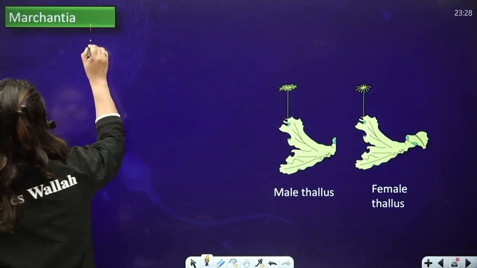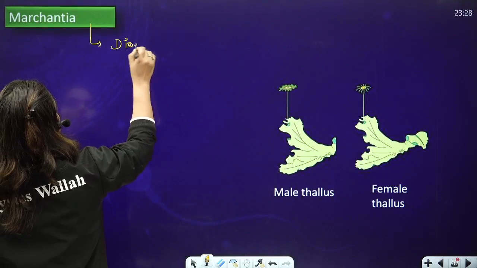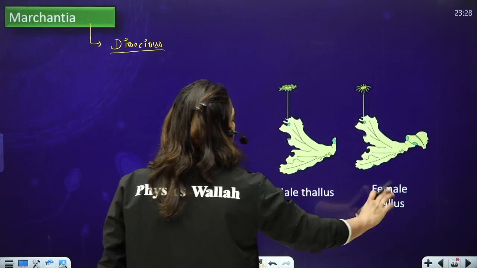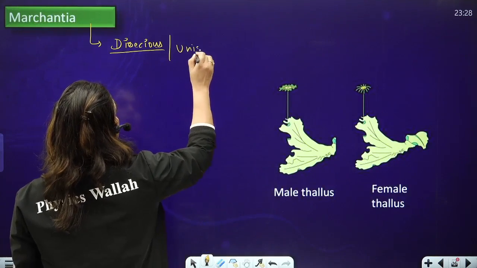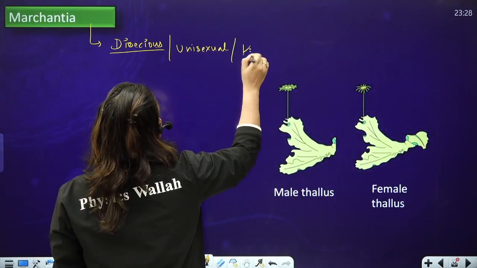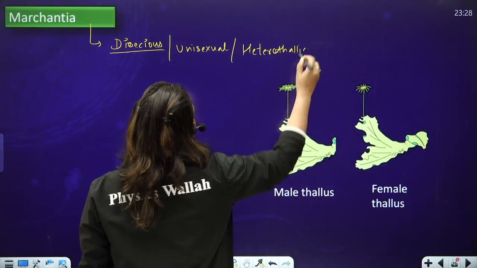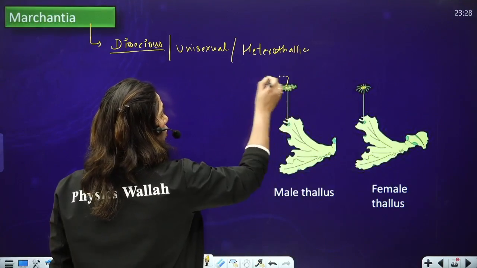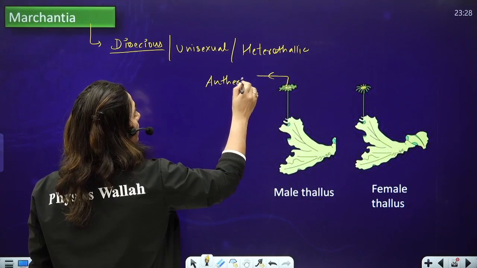Marchantia, you know that this is also dioecious. This is dioecious because the male thallus is different and the female thallus is different. It is not bisexual, it is unisexual or heterothallic. Right? So this is the male thallus which bears the sex organs at the top. This is the sex organ which is present at the top.